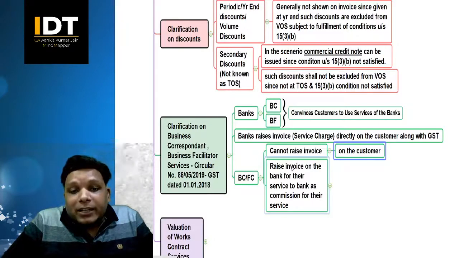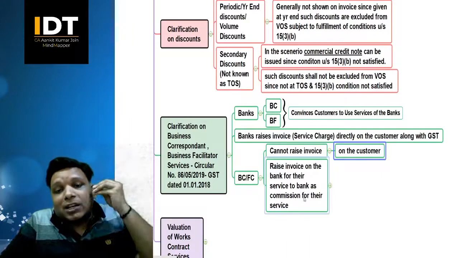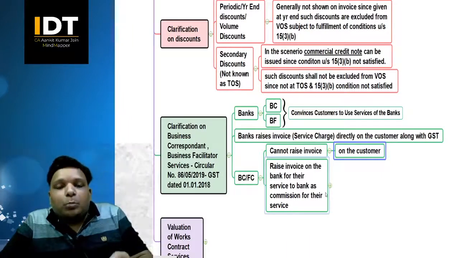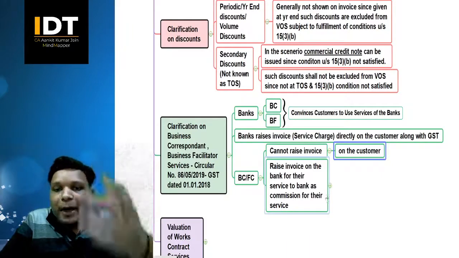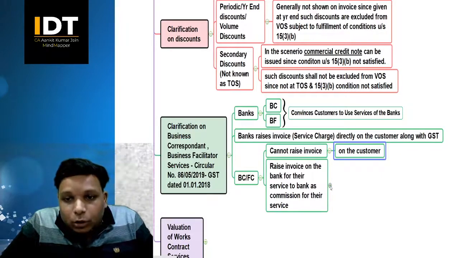So basically they raise an invoice on the bank for their services to the bank as the commission for their services. So whatever work they are doing, they will raise the invoice for it on the bank, not on the customer, correct? So that is what the whole crux is.